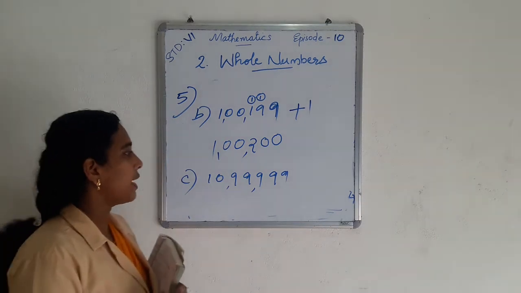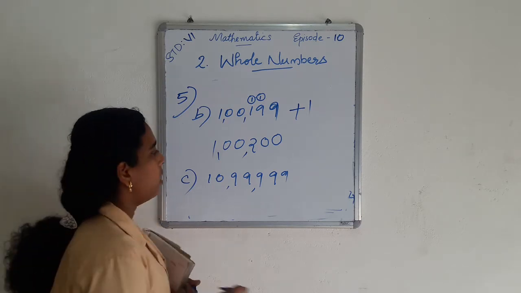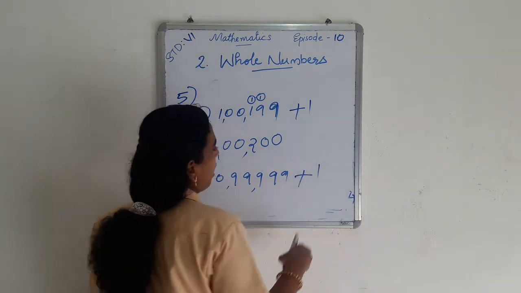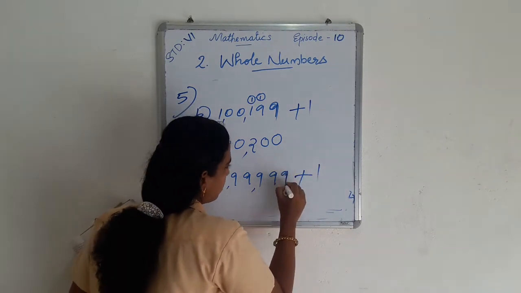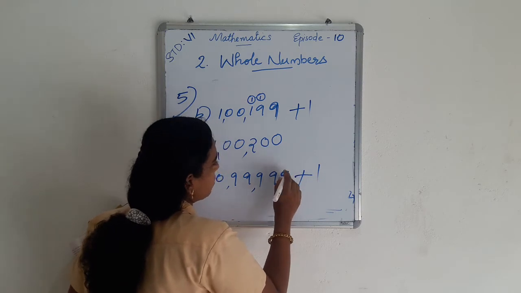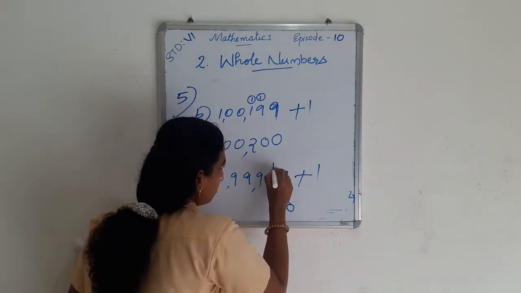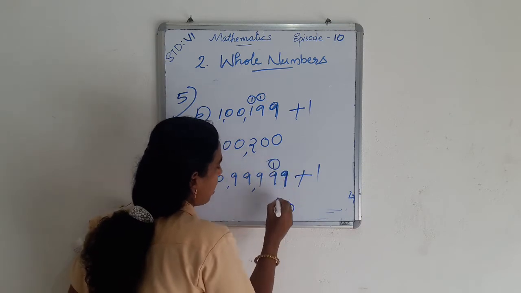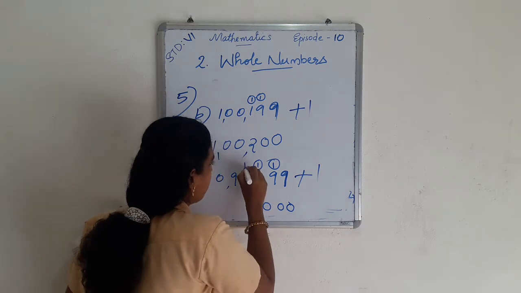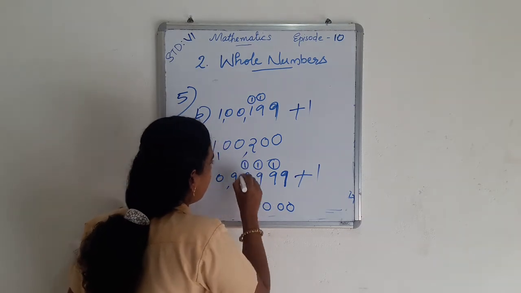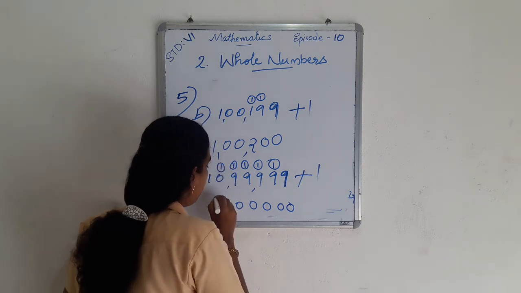Find the successor of 10,99,999. For finding the successor, we add 1 to this number. So first we add 1 to the digit at the one's position. So 9 is at the one's position. We get 9 plus 1, 10, and 1 as remainder. Again 9 plus 1, 10, remainder 1, and so on.